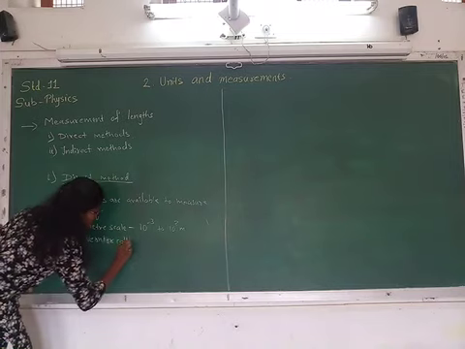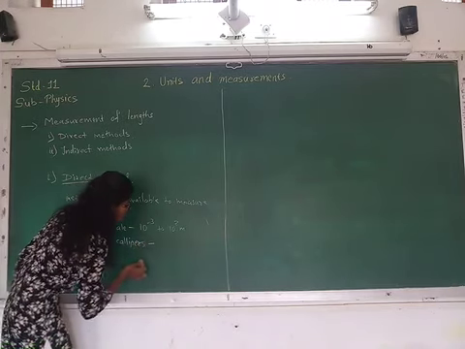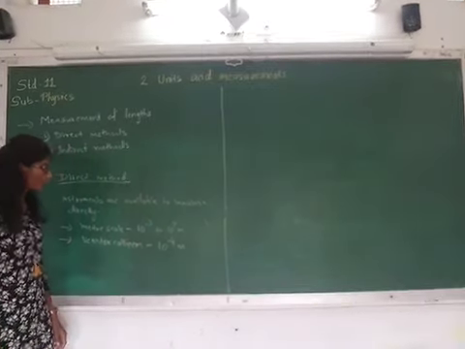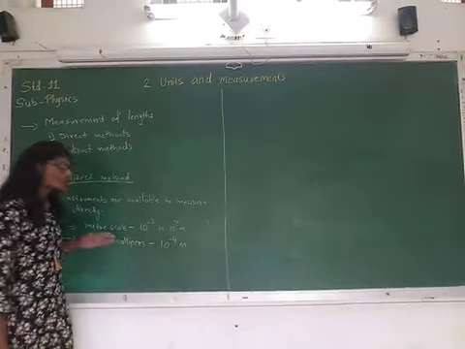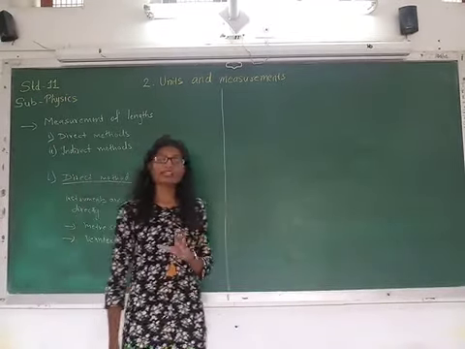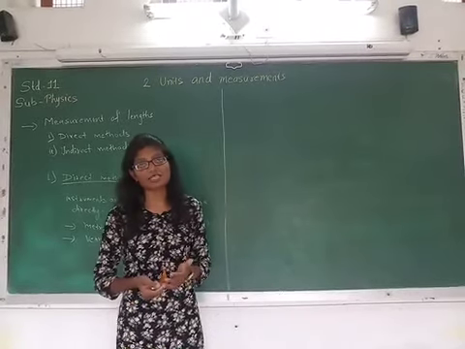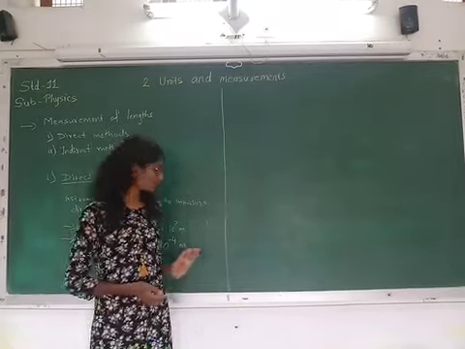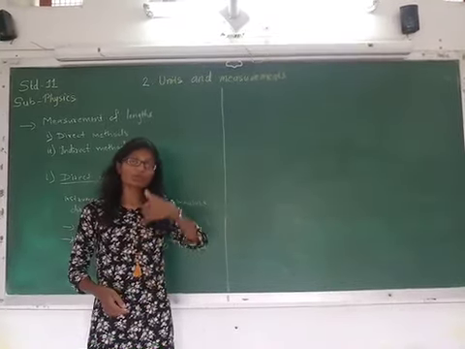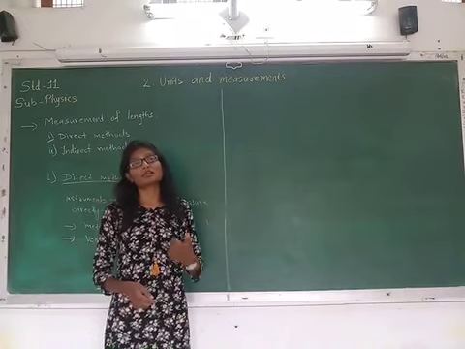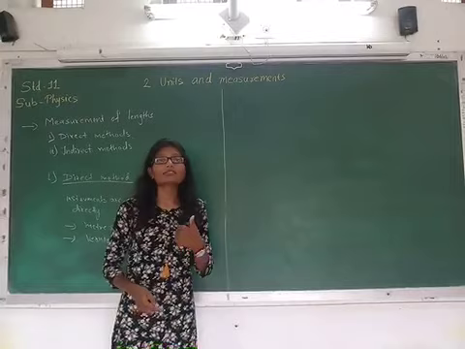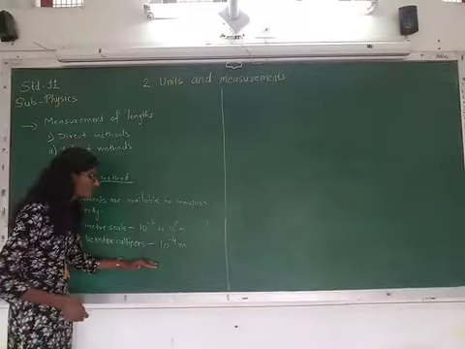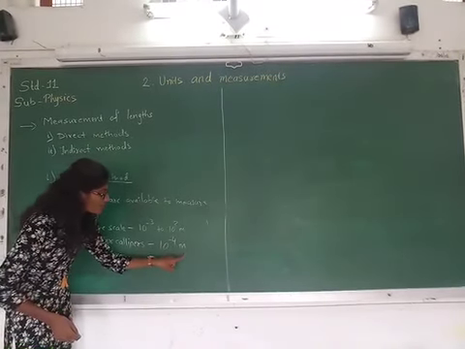That is vernier calipers, and you can measure up to 10 raised to minus 4 meter. Now see, why are we using vernier calipers, right? It is not always possible to measure with the meter scale because it has some limitation. That is, it can measure from 0.1 centimeter to 10 raised to 2 meter. But if we want to measure less than 0.1 centimeter, then what? We cannot use the meter scale at that time. So we will be using vernier calipers, right? Here 10 raised to minus 4 meter.